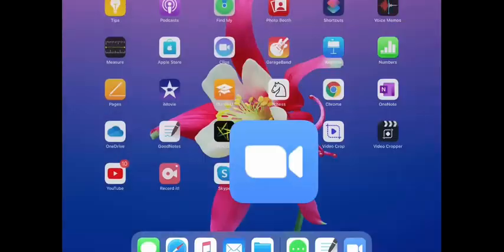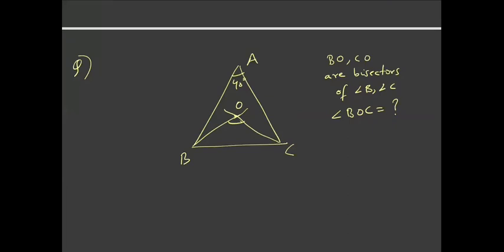Okay. Some of you have already solved it. Let us just discuss it. Since BO and CO are bisectors, if angle OBC is X, then angle OBA is also X. Similarly, these two angles are each equal to Y, and angle B plus angle C, which is twice X plus Y, is nothing but 180 degrees minus 40 degrees, which is 140 degrees.